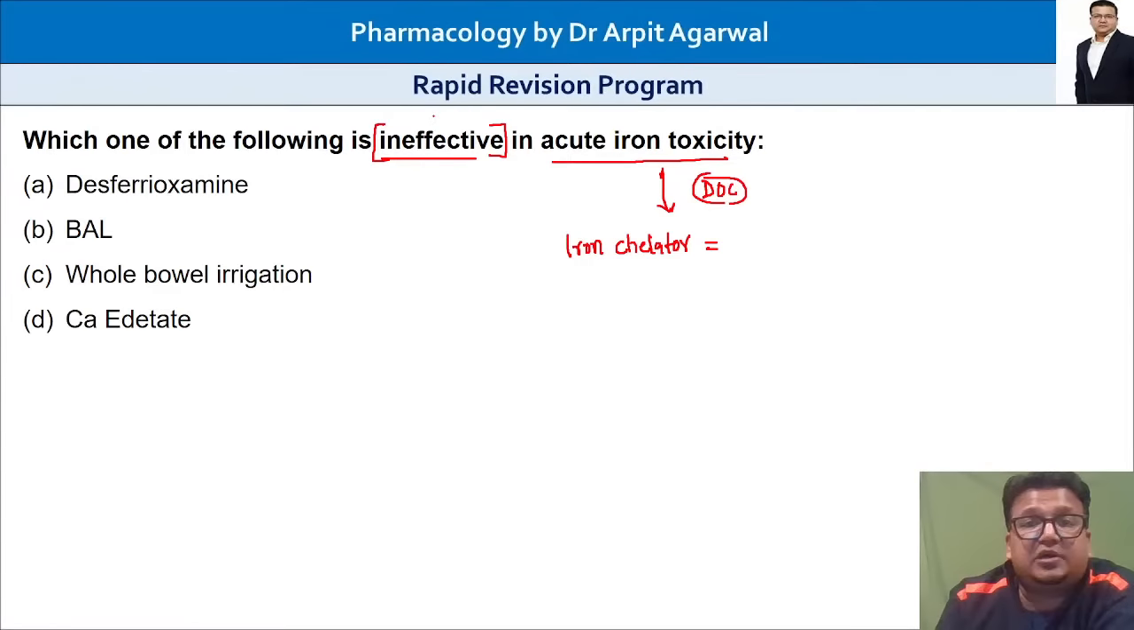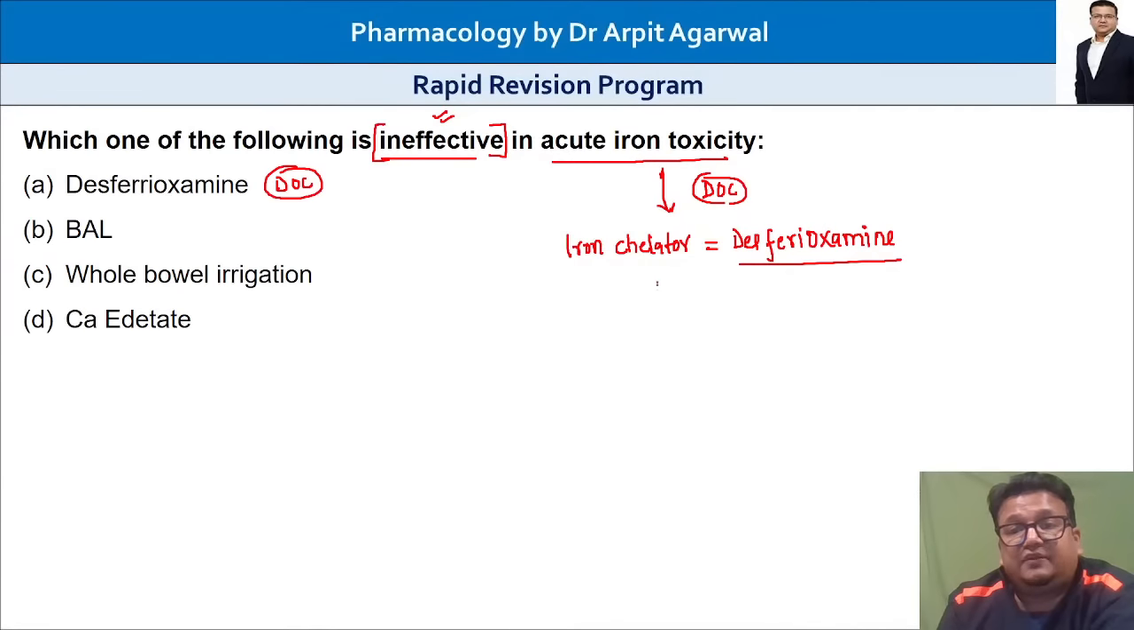Ineffective is asked. What is ineffective? Answer: ineffective, not used. The drug of choice is an injectable iron chelator by the name desferrioxamine. Desferrioxamine is the drug of choice.